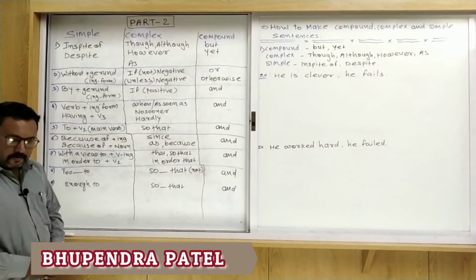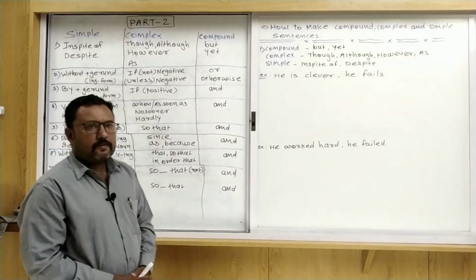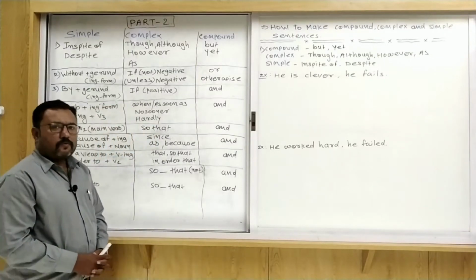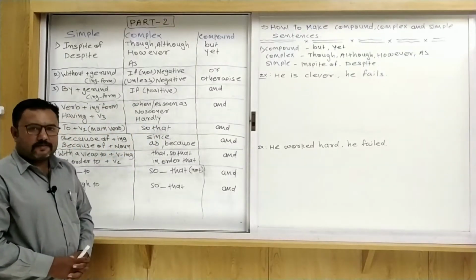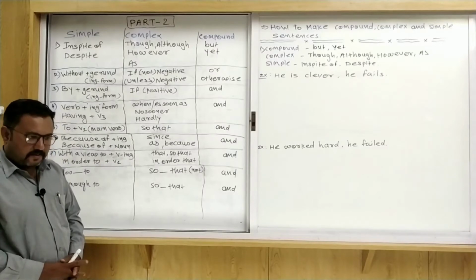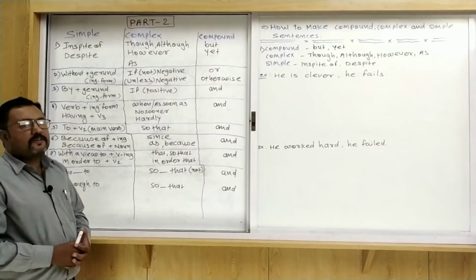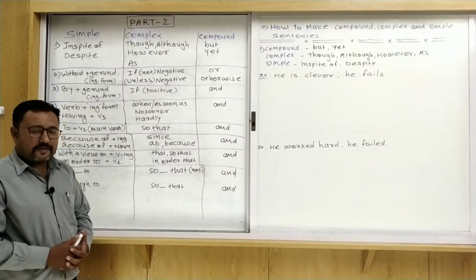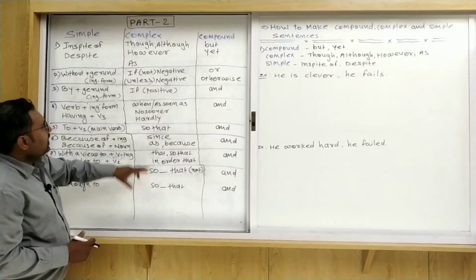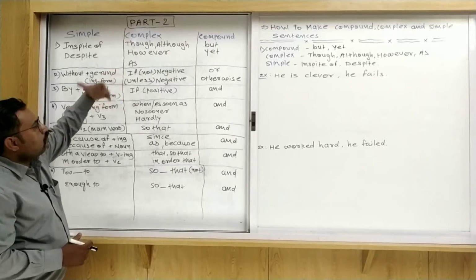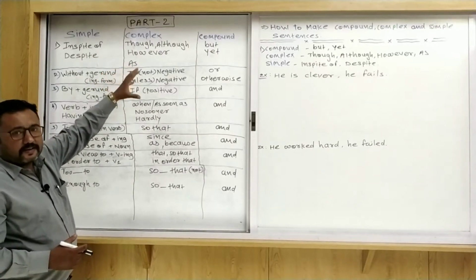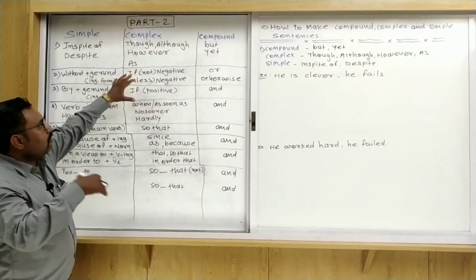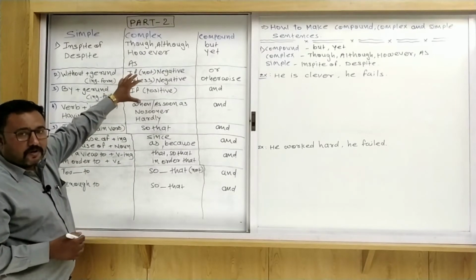Today we see video number 2 of complex, compound and simple sentences. In the first video we already discussed the definitions of simple, complex and compound sentences, and you can see here the table of how to make a simple, complex and compound sentence and how to transform one sentence into another.